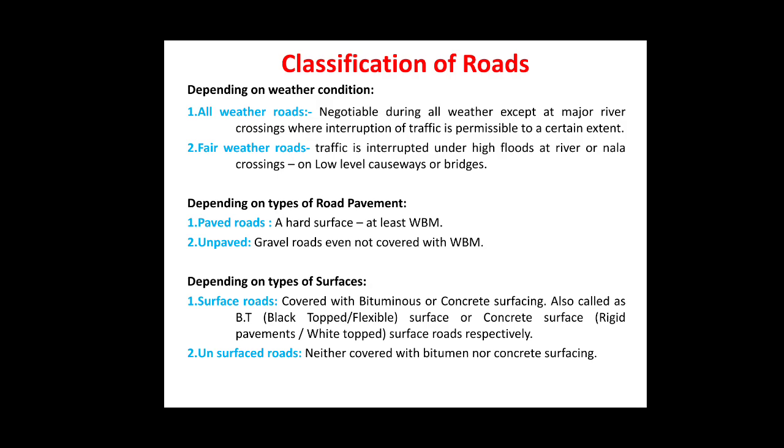Next, depending on the type of surfaces, the roads or pavements which are covered with the bituminous or the concrete surfacing, the bituminous being also called the BT or black topped or flexible surface, and the concrete surface also called the rigid pavement or white top surface, are called the surfaced roads, whereas the roads which are neither covered with bitumen nor concrete surfacing at the top are termed as the unsurfaced roads.